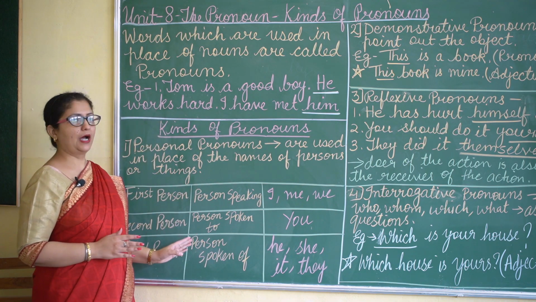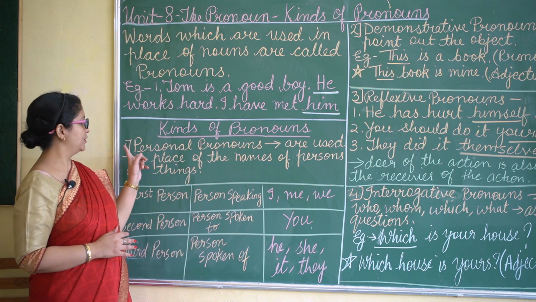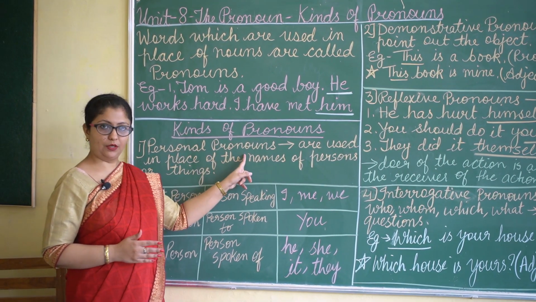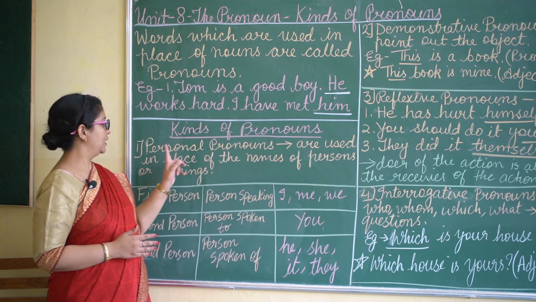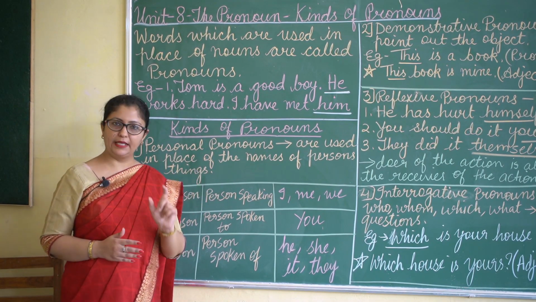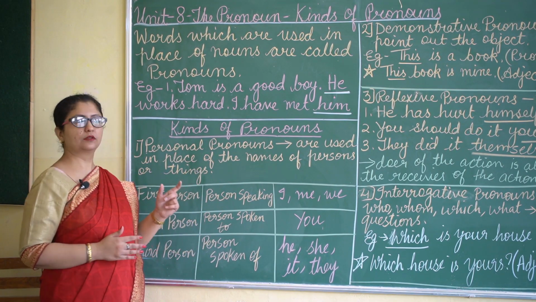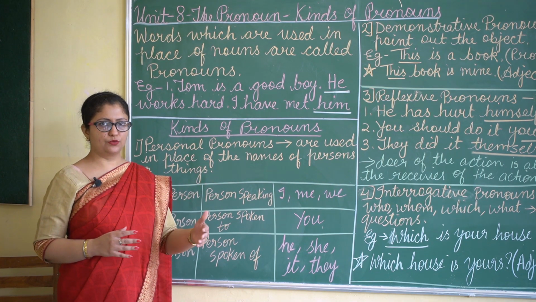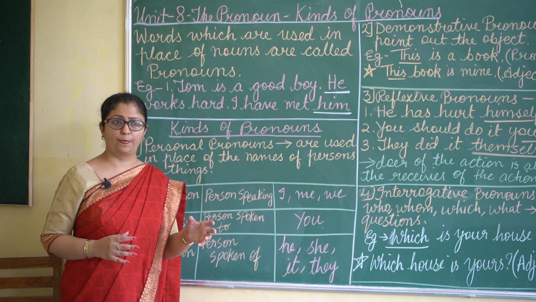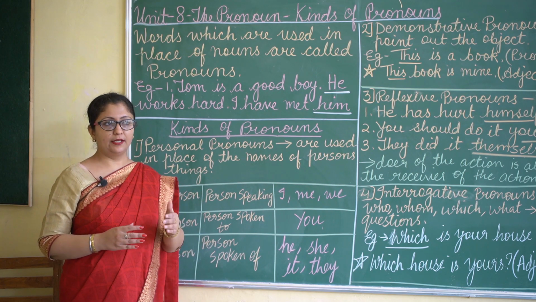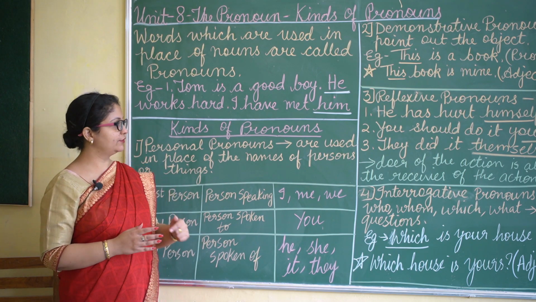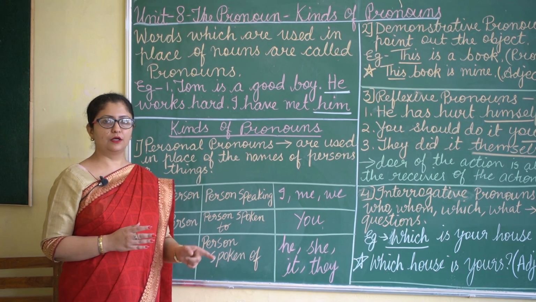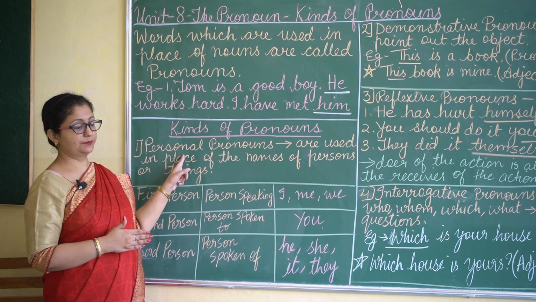We have kinds of pronouns. The first one is personal pronoun. Personal pronouns are used in place of the names of person or things. When we are using a person's name or a thing's name in a sentence, then in place of that, whatever pronouns we use are called personal pronouns.